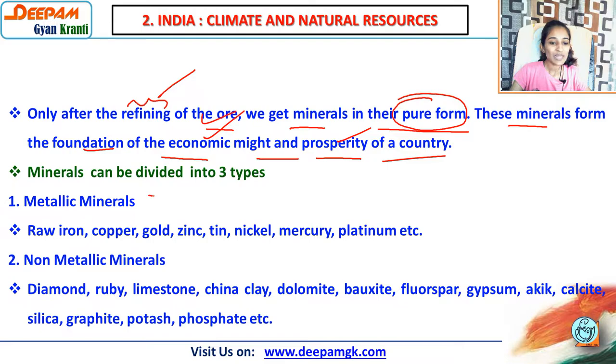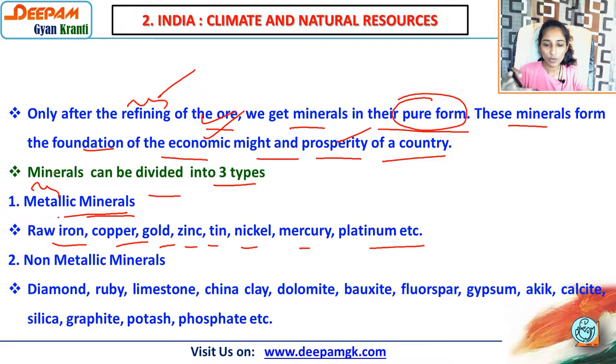So minerals can be divided into 3 types. Which 3 types? See, metallic minerals, for example raw iron, copper, gold, zinc, tin, nickel, mercury and platinum. So metallic means metal. Metal is in a hard form. When you throw it, it creates a sound. Then non-metallic minerals: diamond, ruby, limestone. Limestone is one kind of stone, a precious stone.